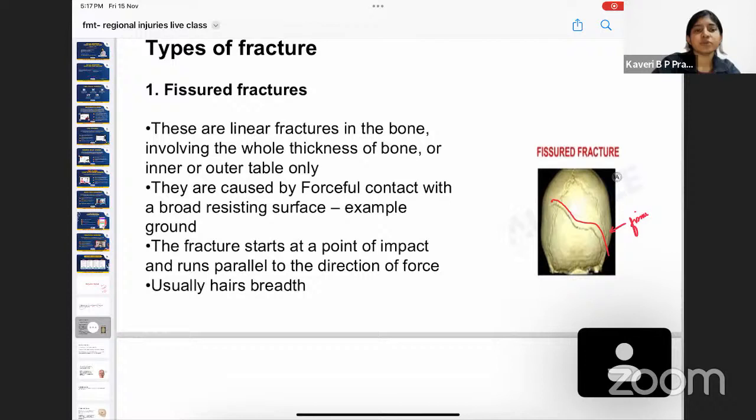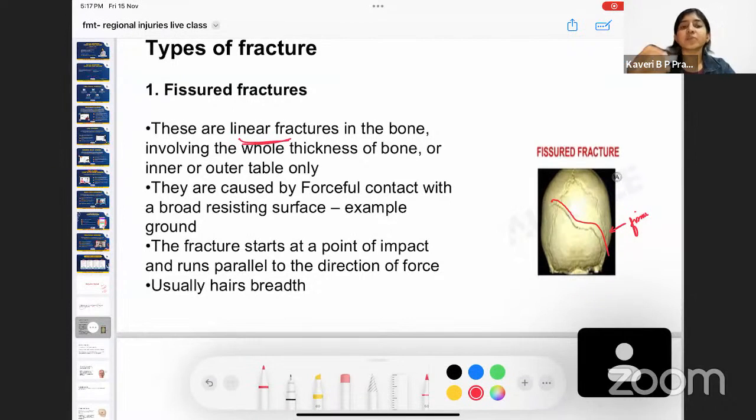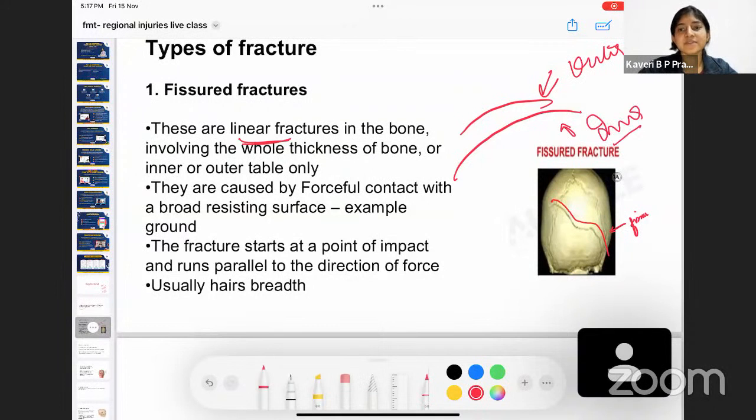So it looks like a line. No, it's a linear fracture and involves the whole thickness of the bone. That is the outer table of the skull, the inner table. Now, for example, if this is the cross section of the skull, you have the outer table as well as the inner table. No? So this fissured fracture is going to involve both the outer as well as the inner table of the skull. And how are these fractures caused?